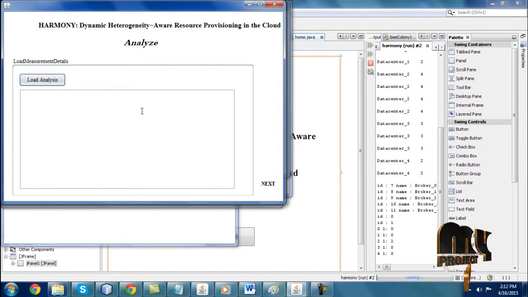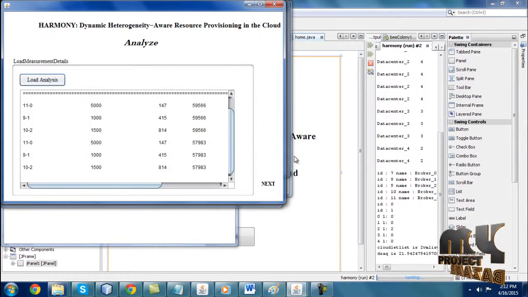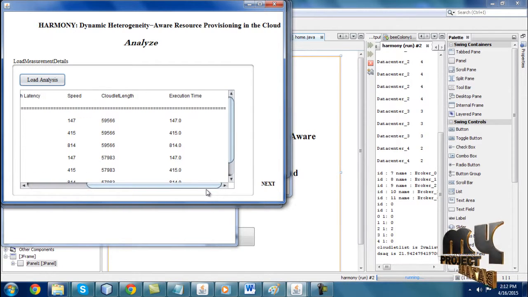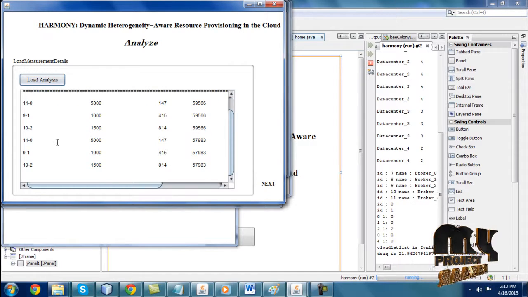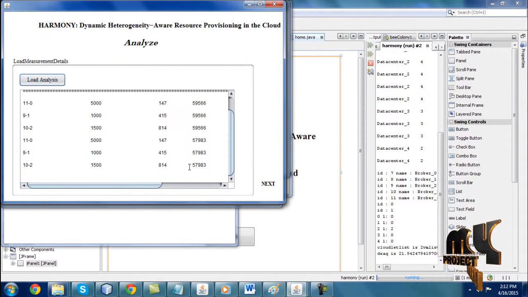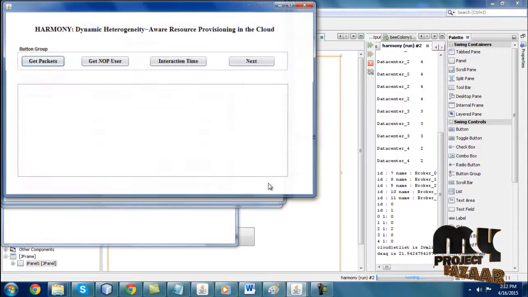I'm clicking the next button. It has an analyzer, load analysis. Load calculated successfully. Here virtual machine ID, bandwidth, latency, speed, cloudlet length, and execution times are calculated. Here I'm calculating the load analysis, and I'm clicking the next button.